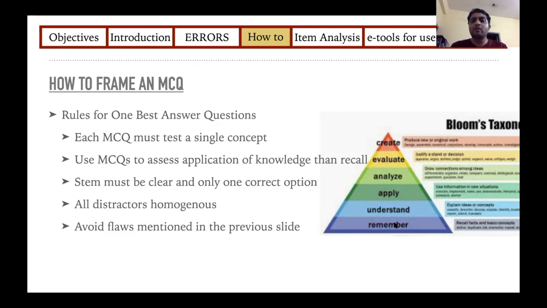All the distractors must be homogeneous, meaning if everything is one word, all of them must be one word. If all are diagnoses, then there should be no single symptom or sign in them. They should not be mixed. If a few are investigations and a few are diagnoses, the moment you do that, the student can rule out some of your answers. And all the distractors must be functional. You should not just give 4 options because every question must have 4. So if you feel there are only 3 logical options, then you give only 3 options. And you must avoid all the flaws or errors that I have mentioned in the previous slide.